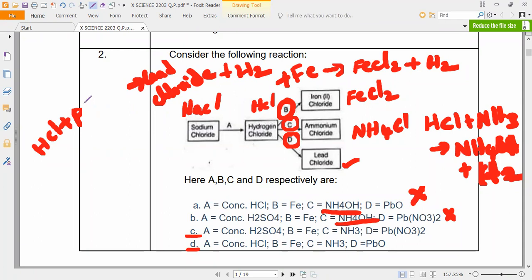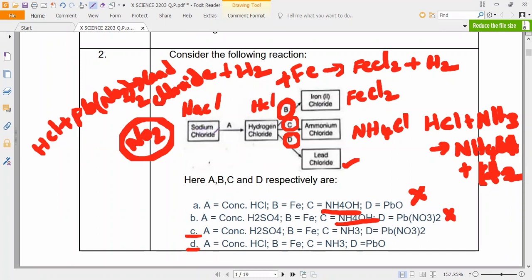If you want to release the hydrogen gas, hydrochloric acid needs to react with lead nitrate, Pb(NO3)2. Then we used to get lead chloride plus hydrogen gas plus brown color fumes. What is that brown color fumes called? Nitrogen dioxide. That's all.